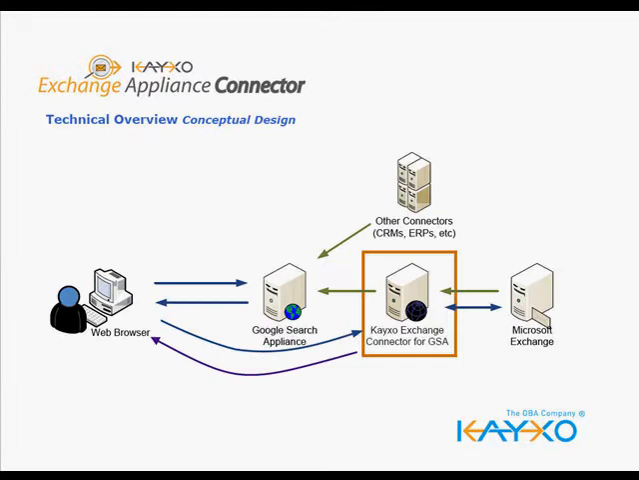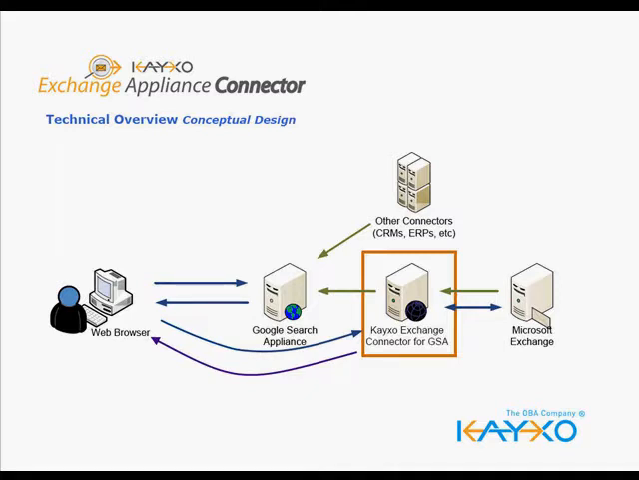The Kayxo Exchange Appliance connector for Google Search Appliance will continuously gather information from the Exchange server. This operation will honor all the mailbox's permissions, and it is available for all the object types managed by Exchange. The entire configuration for the solution is performed through a graphical console.